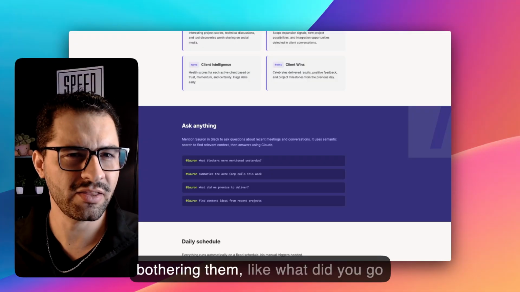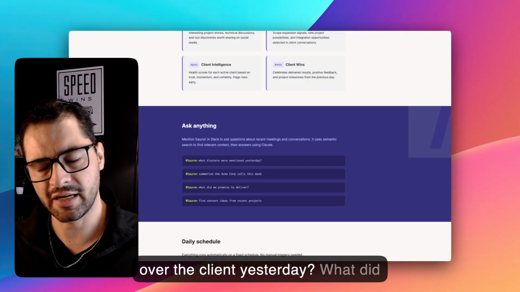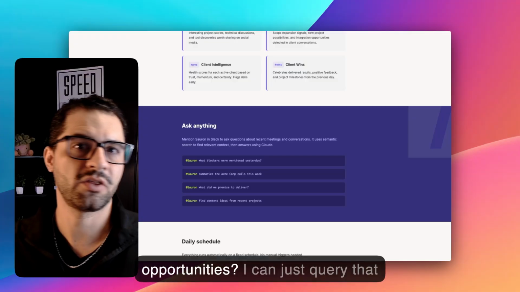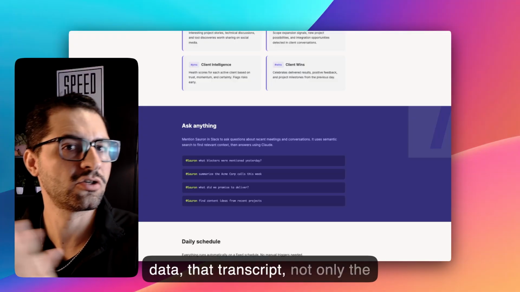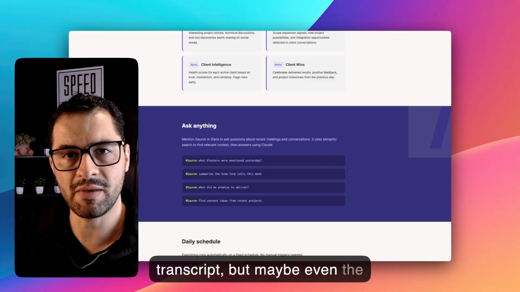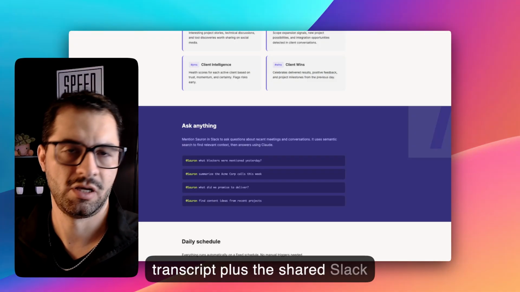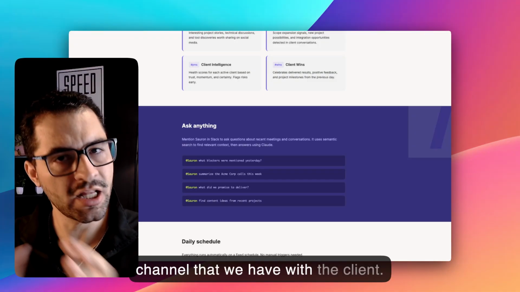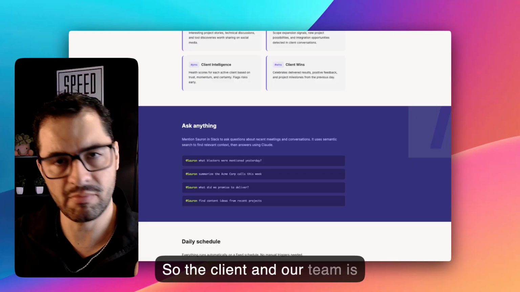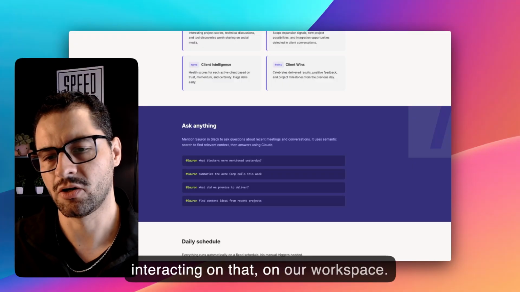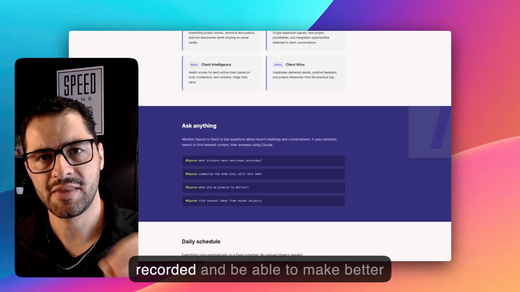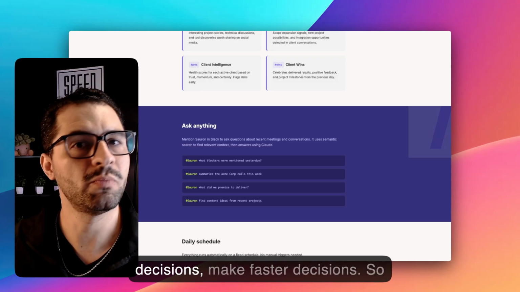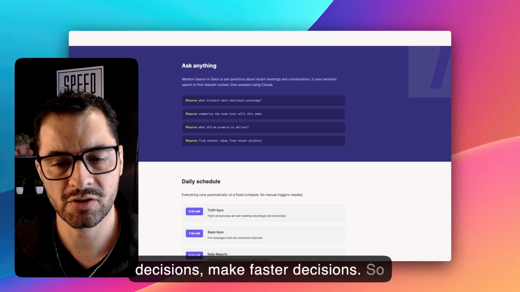So instead of bothering them, asking what did you go over with the client yesterday, what did you discuss, what are the upsell opportunities, I can just query that transcript, and maybe even the transcript plus the shared Slack channel that we have with our clients, where the client and our team are interacting on our workspace. So I can query anything that is being recorded and make better, faster decisions.